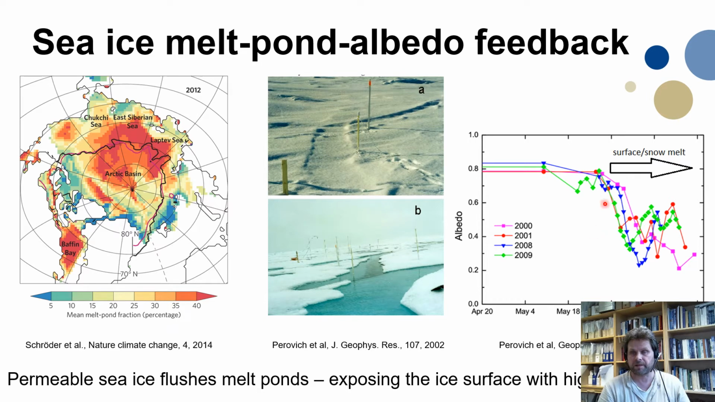Here on the right hand side, you see the albedo evolution for several years measured in the Arctic. Here you see that the melting starts, but there are large uncertainties related to this process. Here you see the melt pond coverage. It's quite large during summer in the Arctic Ocean.